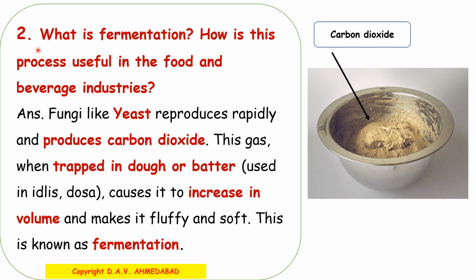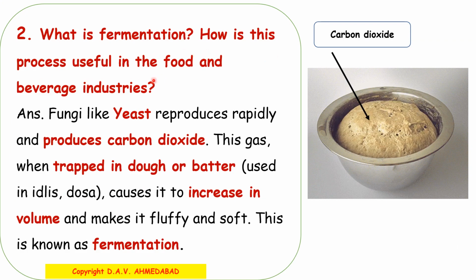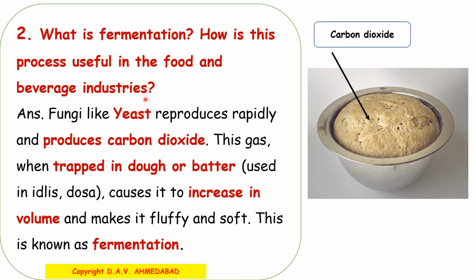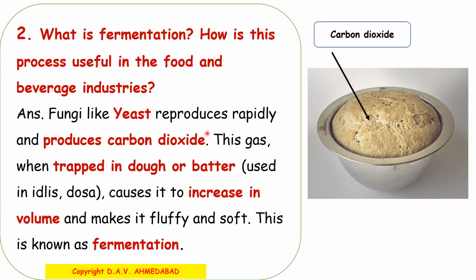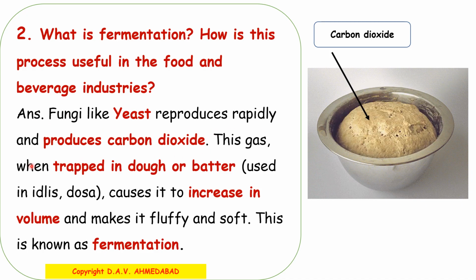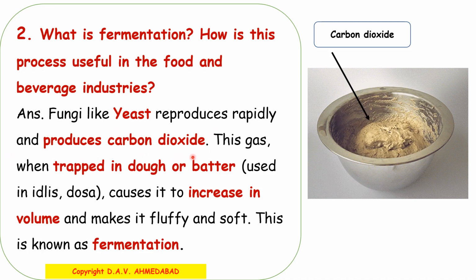Question number 2. What is fermentation? How is this process useful in the food and beverage industries? Answer. Fungi like yeast reproduce rapidly and produce carbon dioxide.